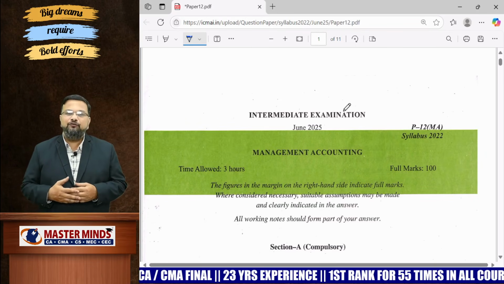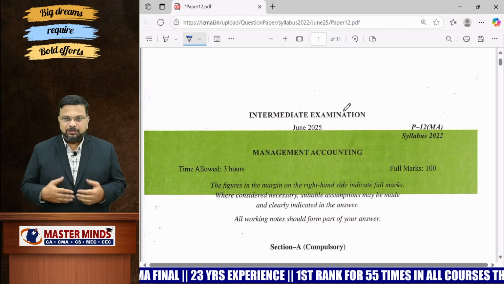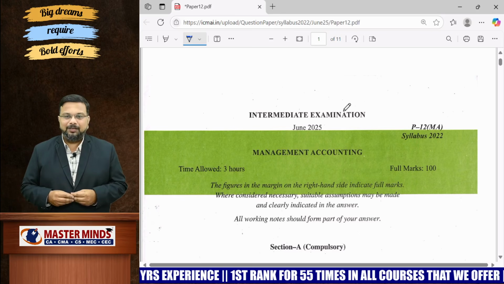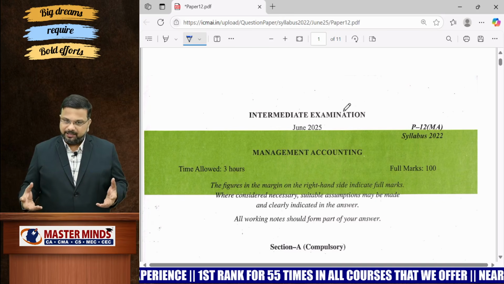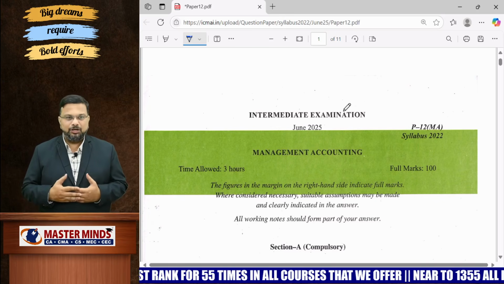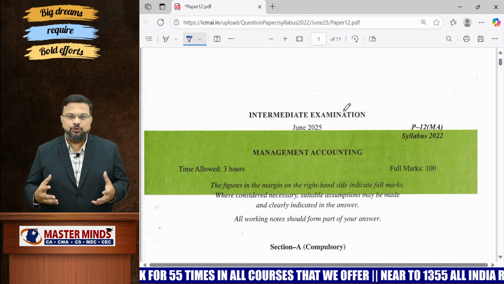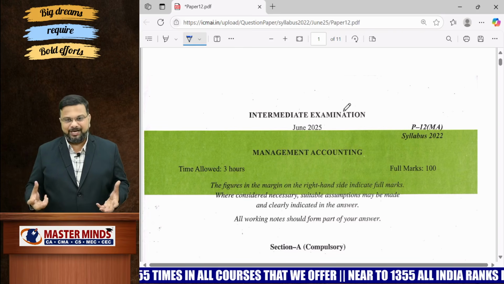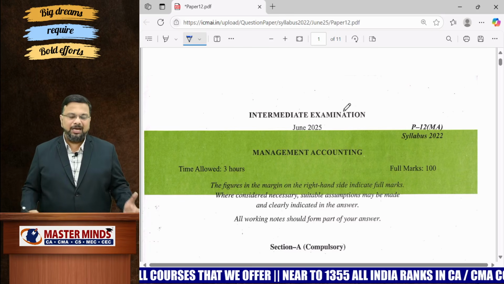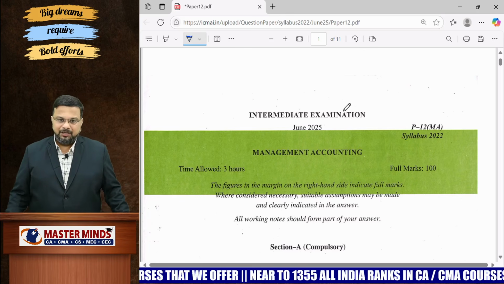I hope you have done well in today's examination. I'm talking about management accounting, the last paper in CMA Inter. Well, as expected, this paper is moderate. It's neither easy nor expected, and the institute will test your application ability and knowledge skills in this particular paper, because it's the main paper when it comes to CMA Inter.